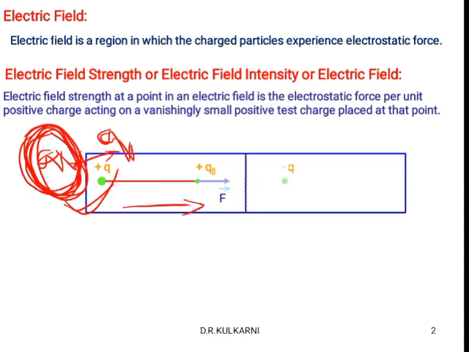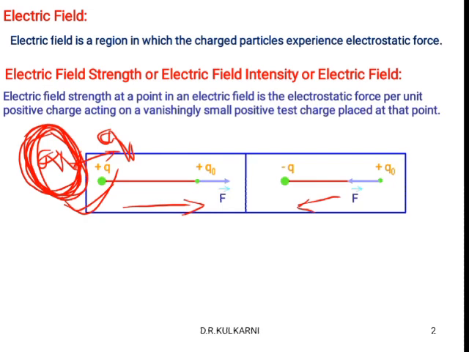Similarly, if we consider a negative charge Q and one more test charge Q naught, both separated by a distance, then what will happen to the force here? Definitely an attractive force. The force direction is towards minus Q. Why like this?